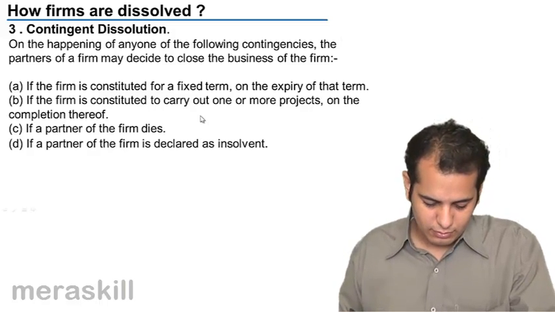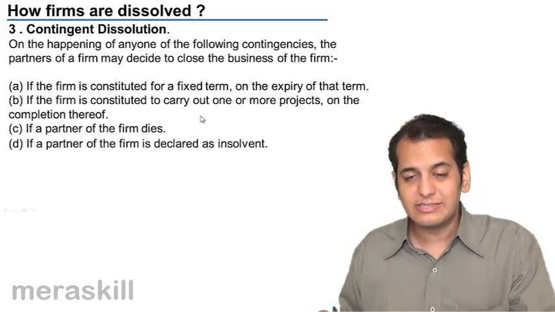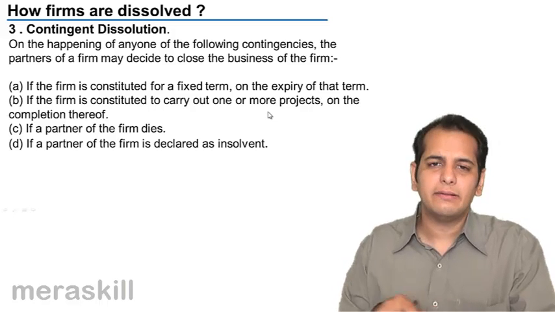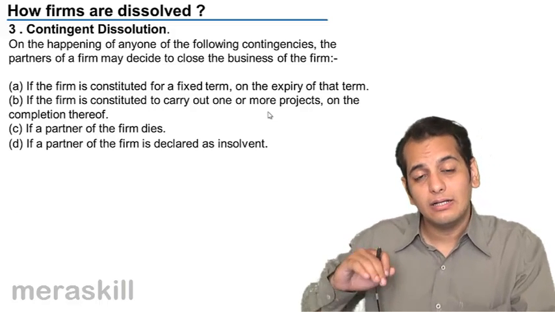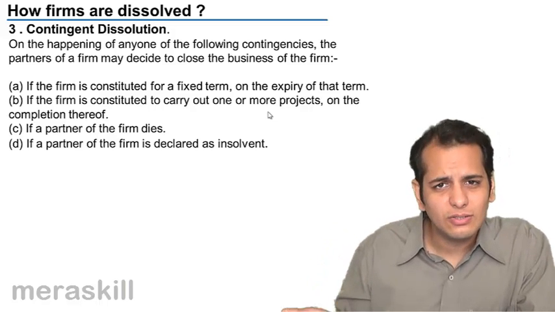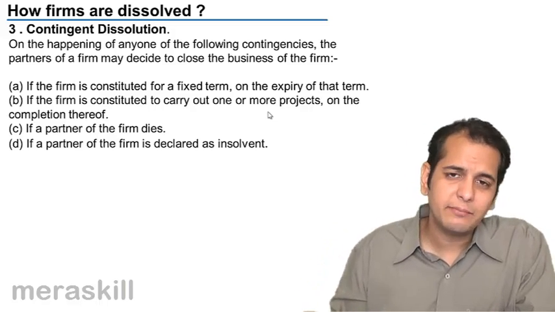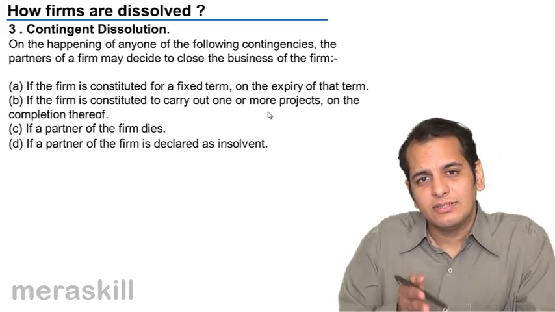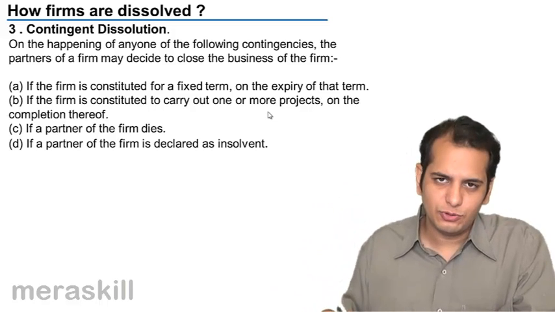If a partner of the firm is declared insolvent, now again, we have discussed this point in compulsory dissolution, but the declaration of a partner as insolvent is a contingency. You never know when it may happen. So whenever it happens, then it becomes compulsory dissolution.